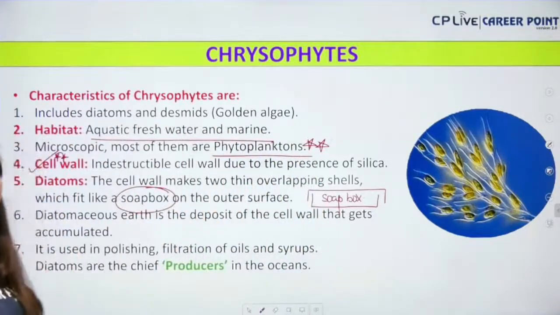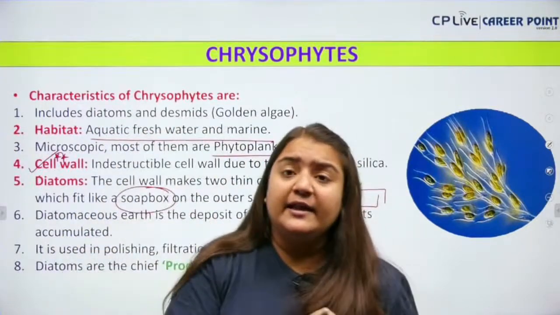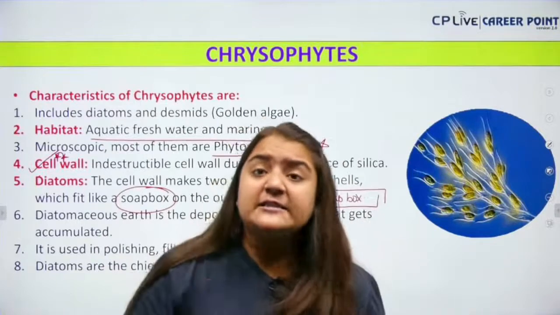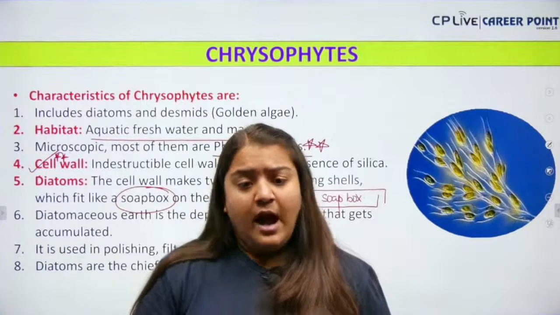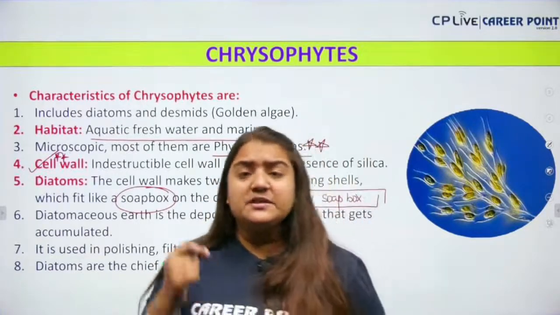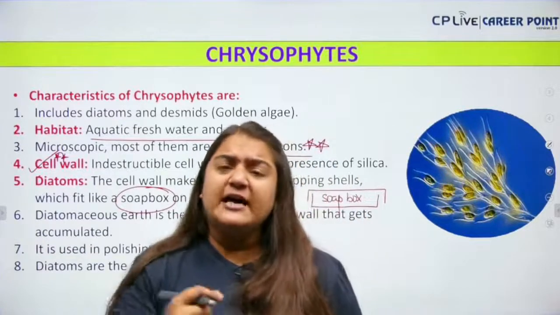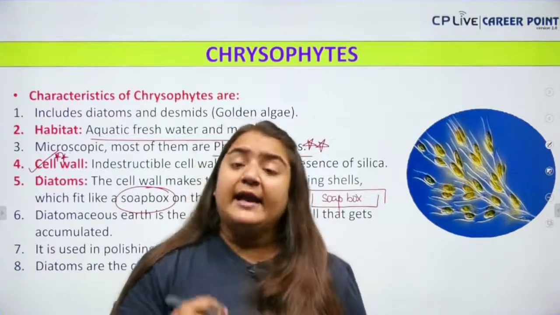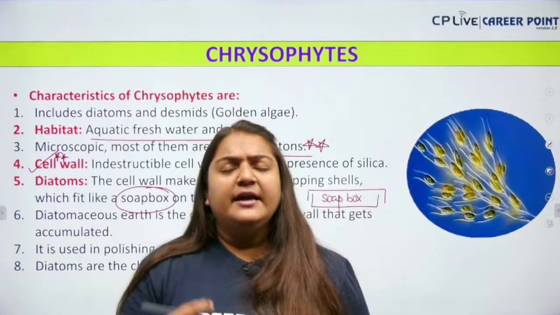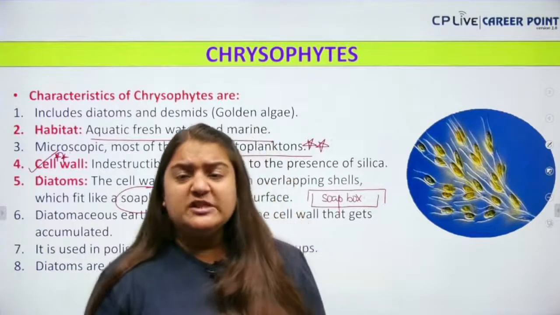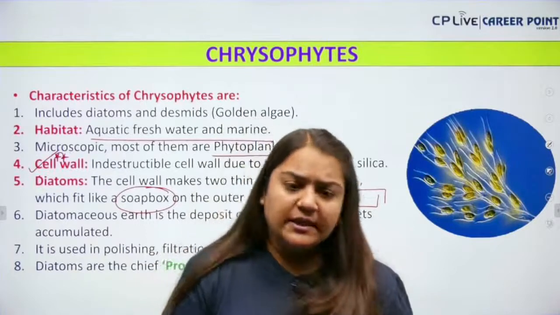Clear? And due to this, when they die, their cell wall is never destroyed and they get accumulated on the lower surface of the sea, and hence they form the diatomaceous earth. Are you all clear what I said? The cell wall of the diatoms is indestructible due to the silicaceous cell wall. It has silica deposition, so when the diatoms die, their cell wall is very rigid, very hard. It never decays, so it gets accumulated on the lower surface of the sea, and hence it forms the diatomaceous earth.